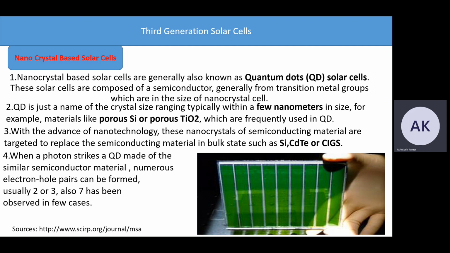For example, materials like porous silicon or porous titanium oxide are frequently used in quantum dots. With the advance of nanotechnology, these nanocrystals of semiconductor materials are targeted to replace the semiconductor materials in bulk state, such as silicon, cadmium telluride, or CIGS. When a photon strikes a quantum dot made of similar semiconductor materials, numerous electron hole pairs can be formed. Usually two or three, and even seven has been observed in a few cases.